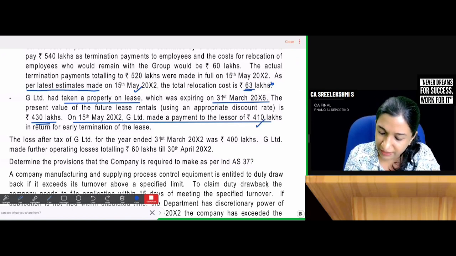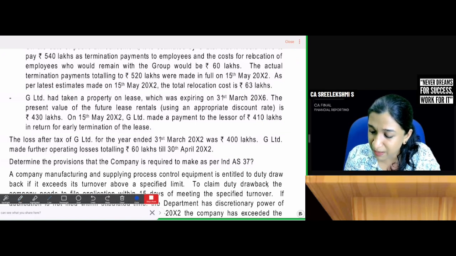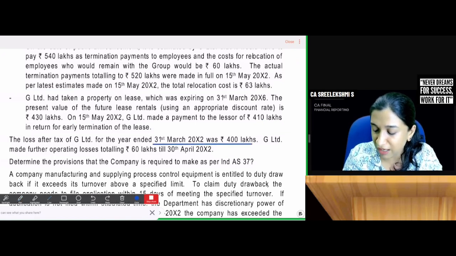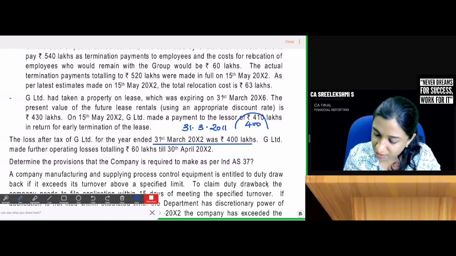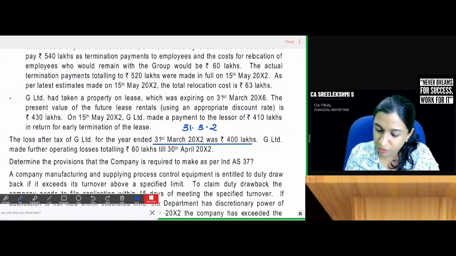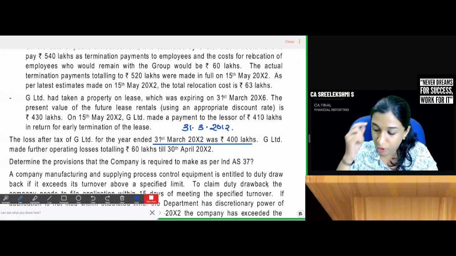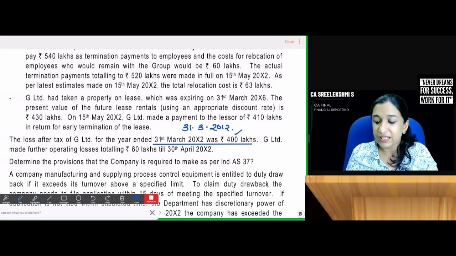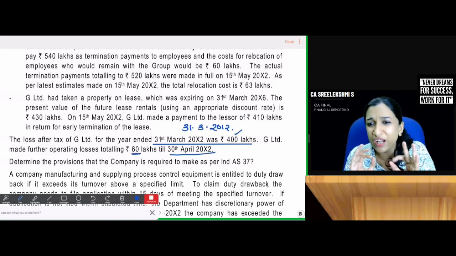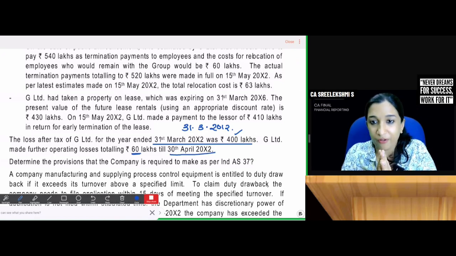So, loss after tax of G Limited for the year ended 31st March 12. Our reporting date is 31st March 2012. Already there is a loss of 400 lakhs. They made a further operating loss of 60 lakhs till 30th April 2012, which we will not provide for.